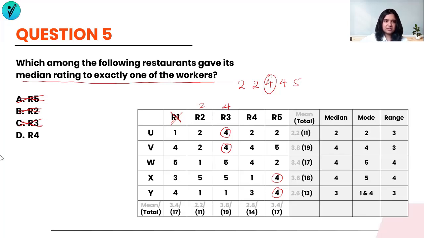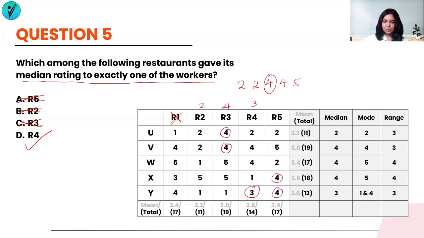So by default, our answer is R4, but let's just check for R4 as well. R4, what is the median? I have 1, 2, 3, 4, and 4. So 1, 2, 3. 3 is the median. And has it given 3 to only 1 worker? Yes, it has. So my answer is R4.